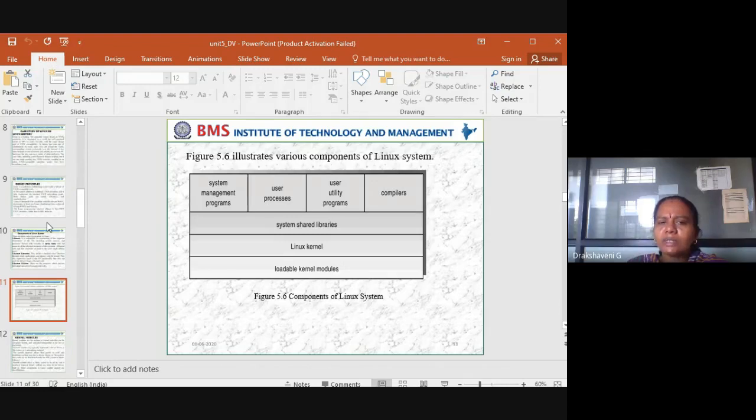And we have seen this diagram. So the system management programs, user processes, user utility programs, compiler. Then system shared libraries, Linux kernel, loadable kernel modules, and the components of a Linux system. So this is what we have seen, and we'll stop here.